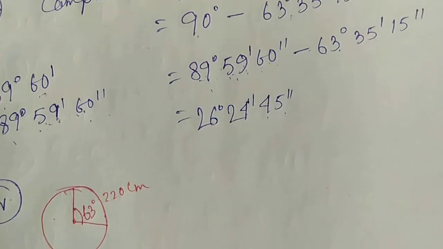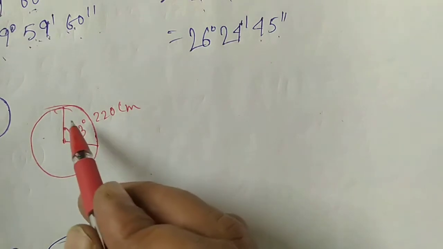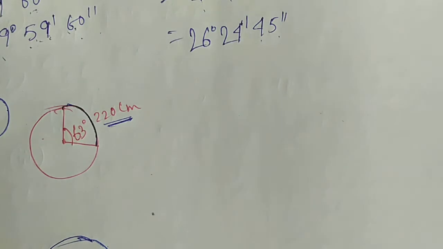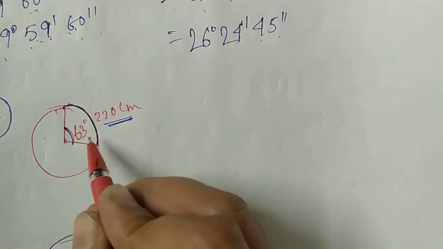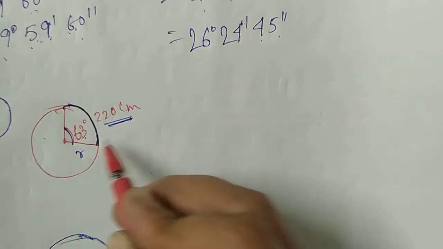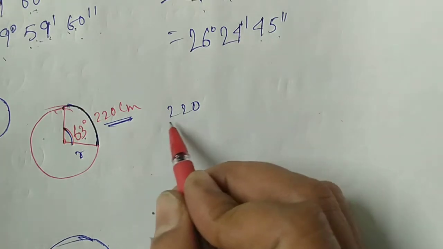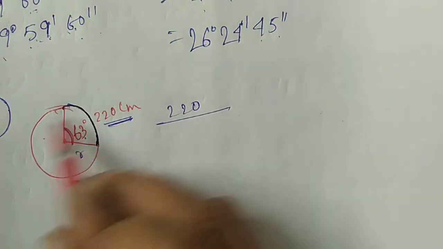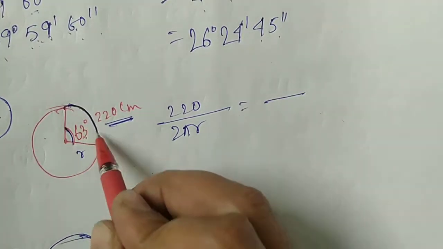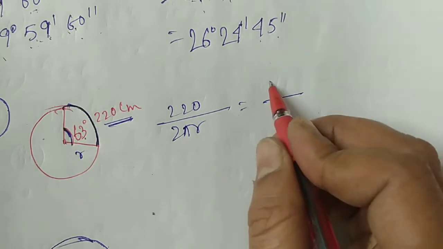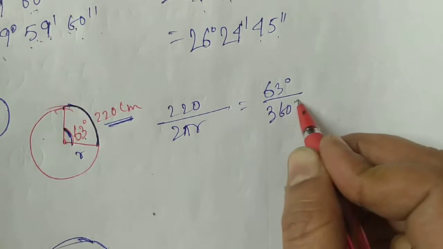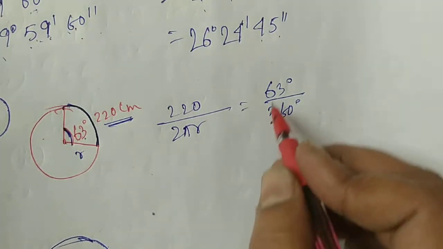Question number 4. Given that the length of the arc of this circle is 220 cm, and it makes an angle of 63 degree at the center, find the radius. Everyone knows that the length of this arc, 220, over the circumference, 2 pi r, equals the angle this arc makes at the center, 63 degree, over the total central angle, 360 degree.